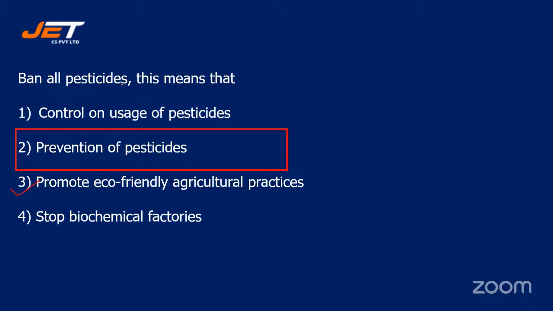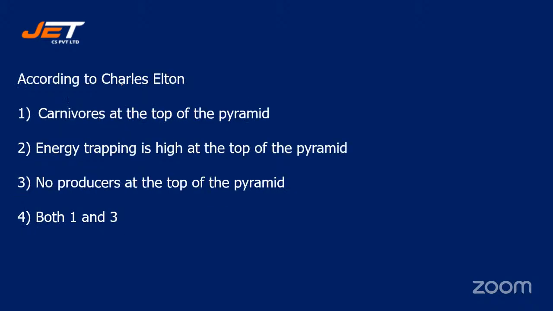All right? Next question. According to Charles Elton: one, carnivores at the top of the pyramid; two, energy trapping is high at the top of the pyramid; three, no producers at the top of the pyramid; or four, both 1 and 3.